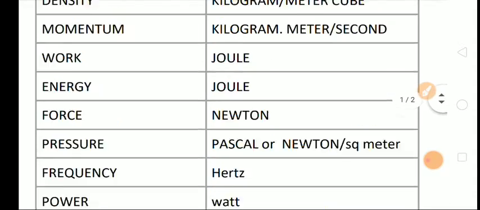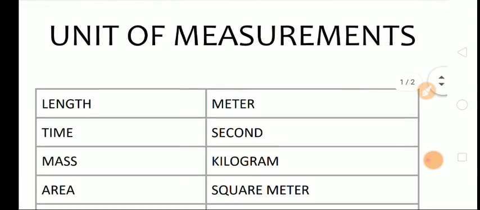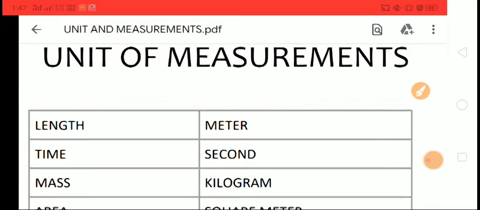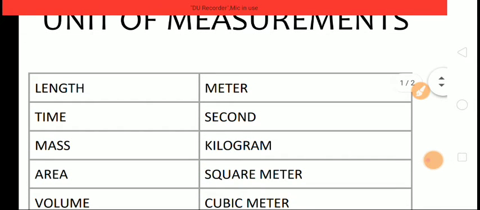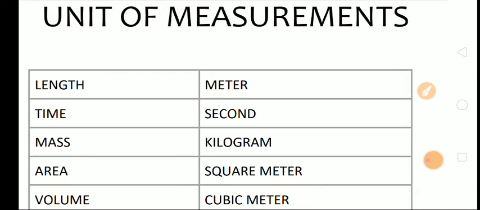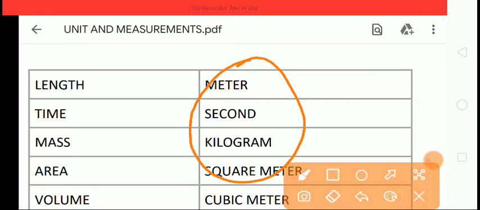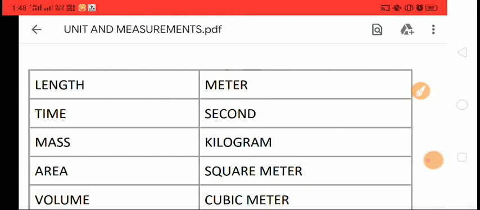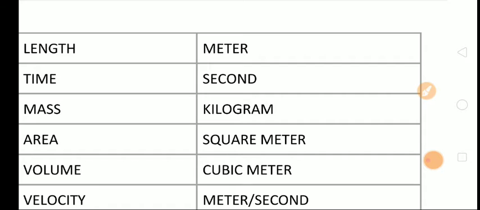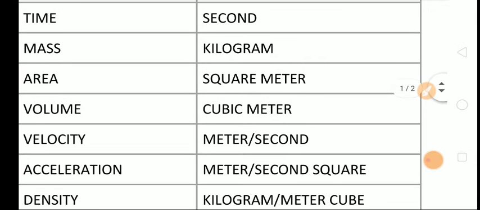Now discuss fundamental units and some derived units. You already know the unit of length is meter, unit of time is second, unit of mass is kilogram. Remember, all these are SI units, not CGS. Unit of area, length into length, so square meter. Volume, length into length into length, so cubic meter.